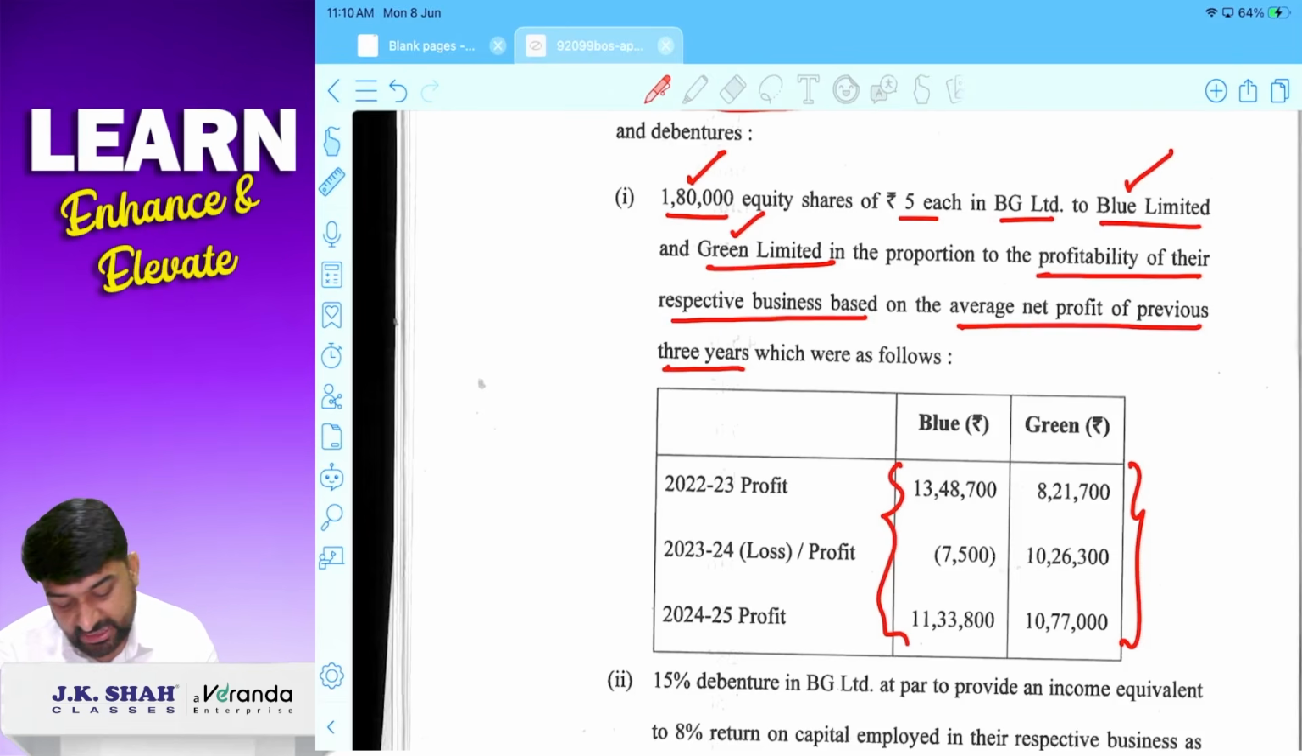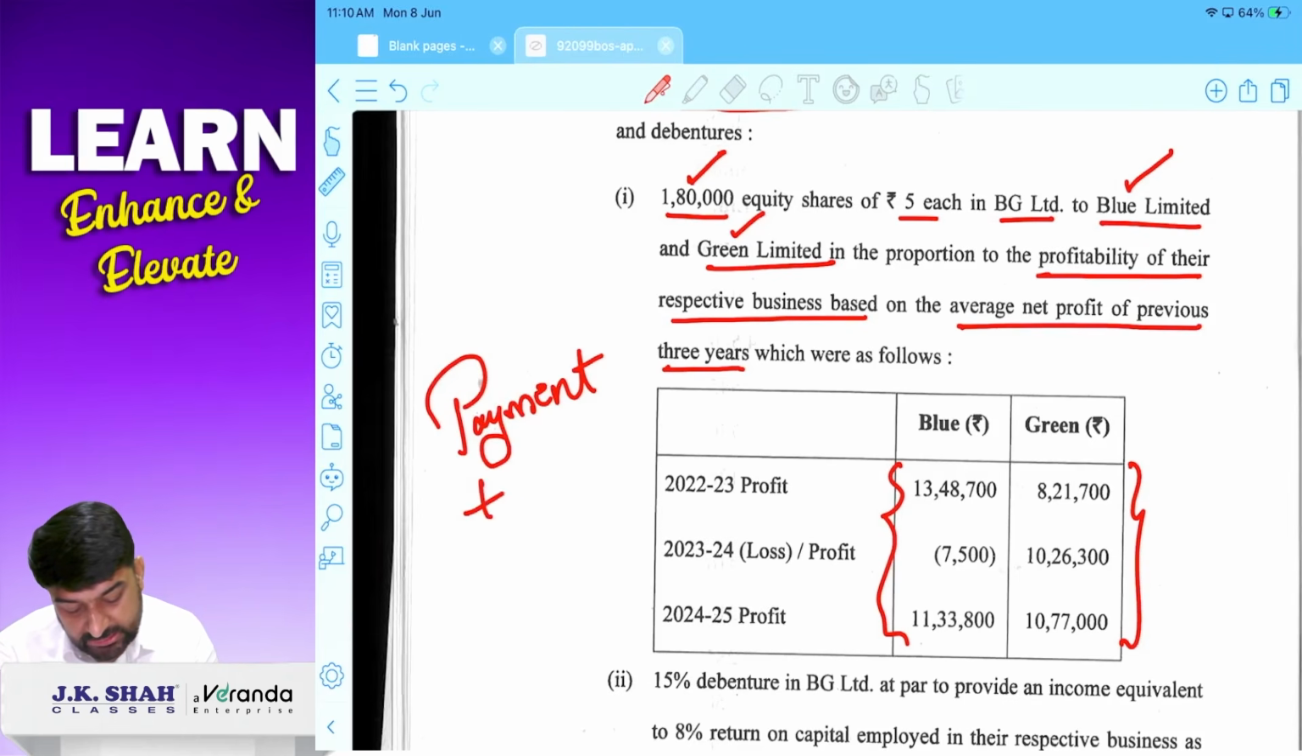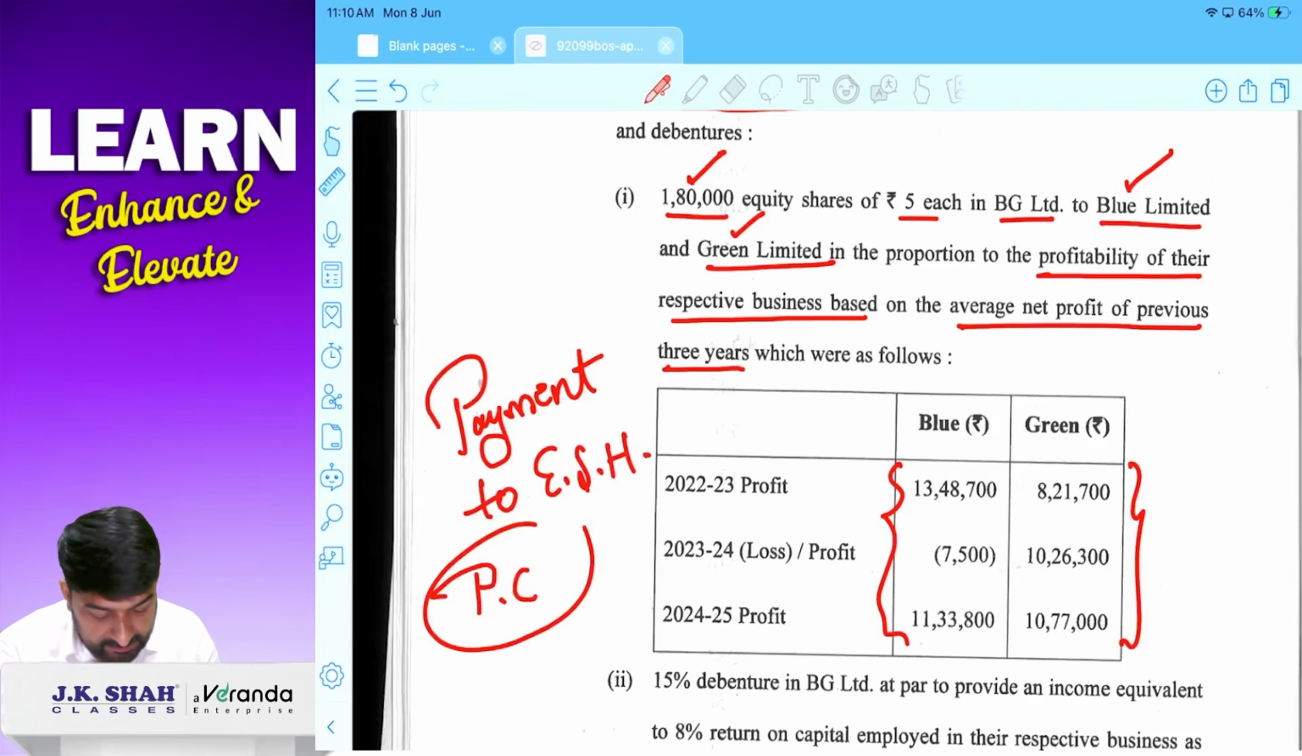So this is basically payment to equity shareholders. इससे अपना PC मिल जाएगा. Correct?